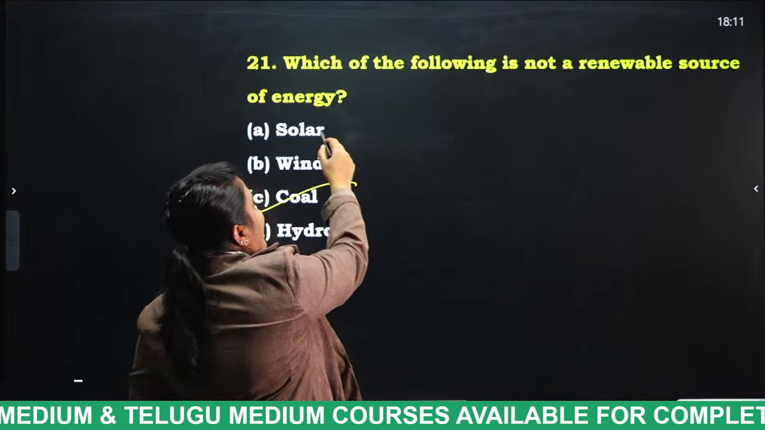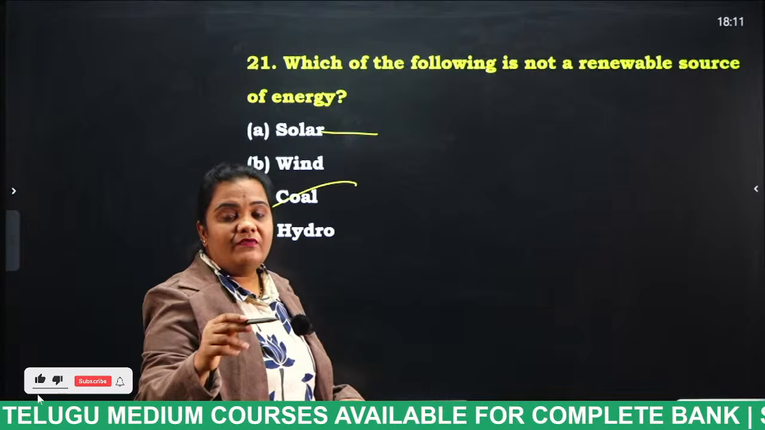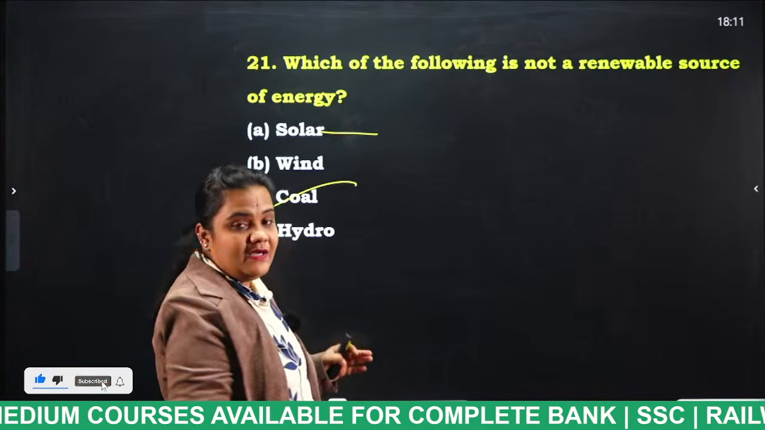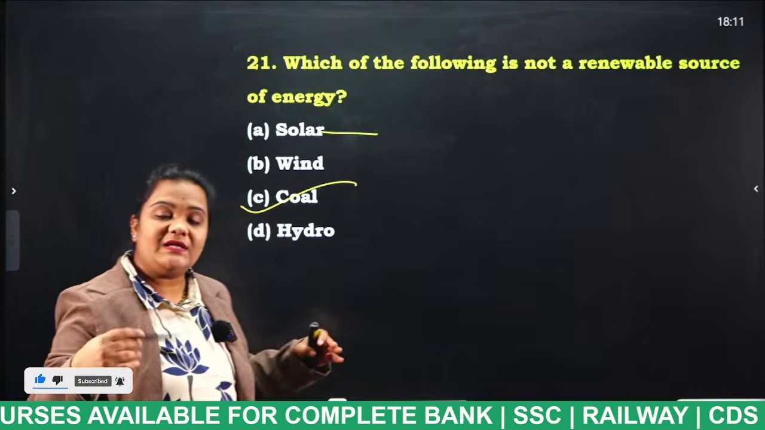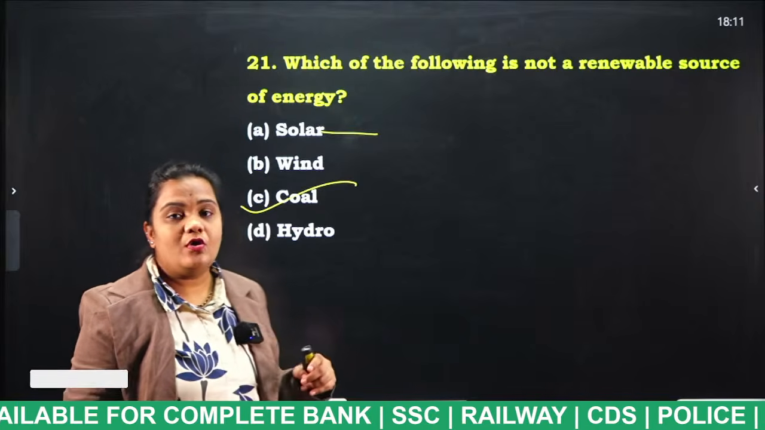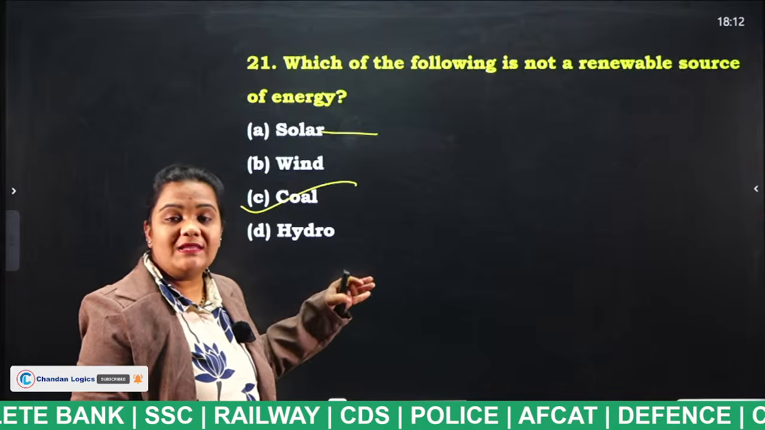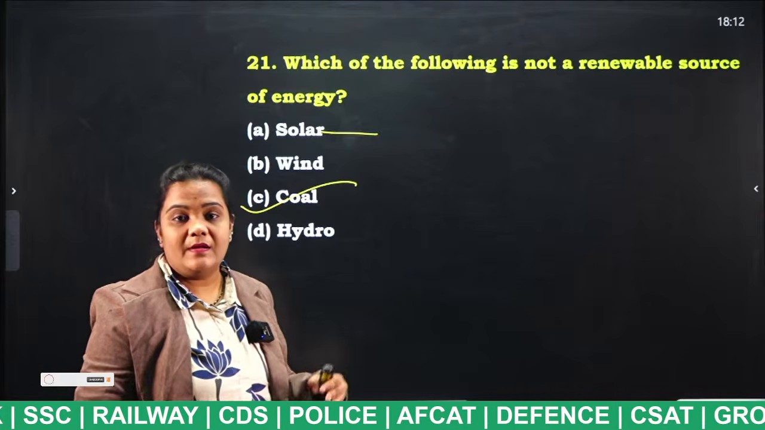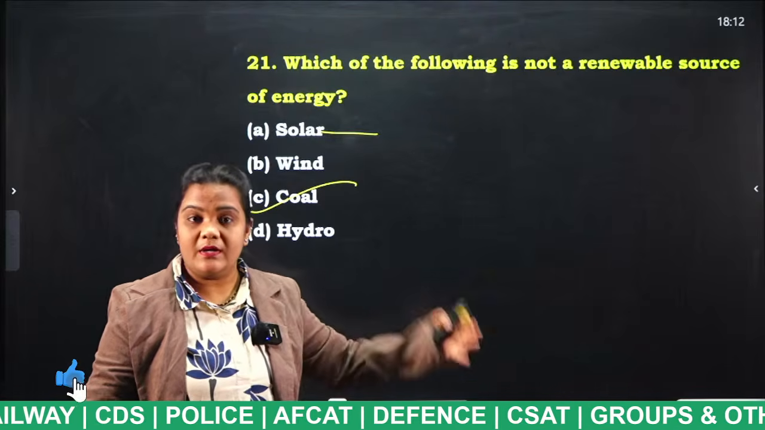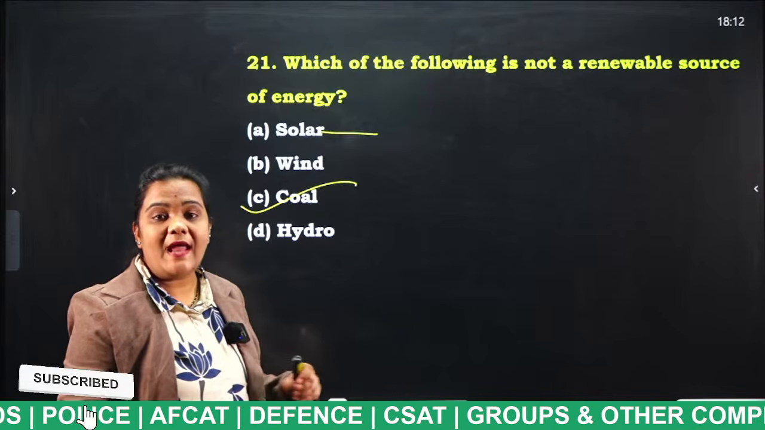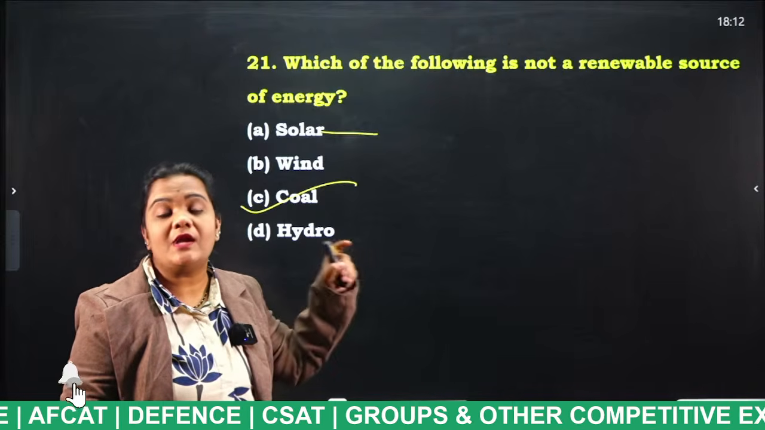Solar energy, if we use it, we can get it again. Even the wind, we can get again and again. And hydro, we can also get this hydro energy again and again. But the only thing which we cannot get back, or which takes a lot of time to get back, is nothing but what, students? Coal, and that is considered a non-renewable source.